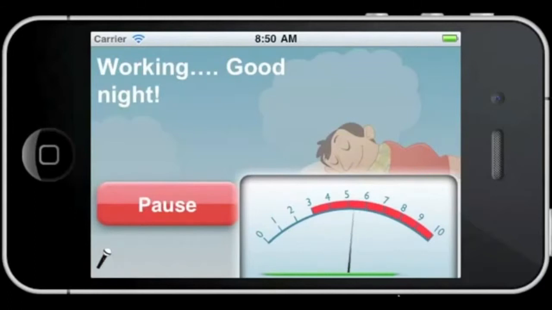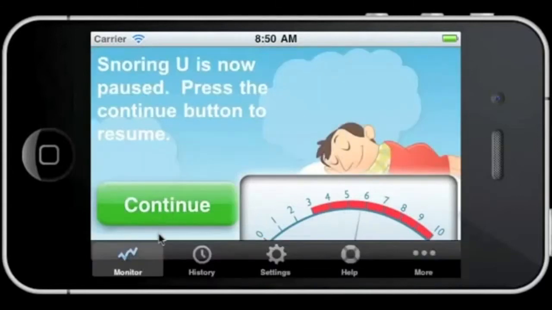Note that your screen will normally turn dark after a while and sort of go to sleep, but no worries, Snoring U will continue to work. When you press the pause button, the monitoring pauses and you can explore the other features of the application. As you see in the bottom of the screen, you have icons for monitor, which is the same as the main screen, history, settings, help, and more.